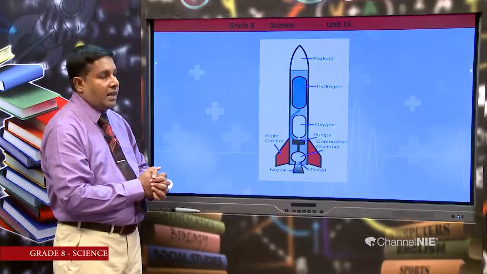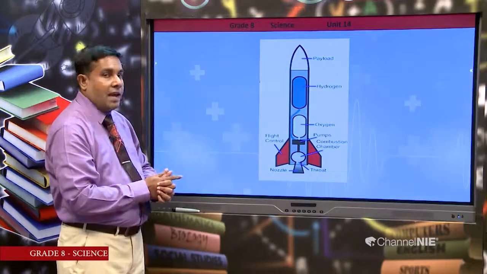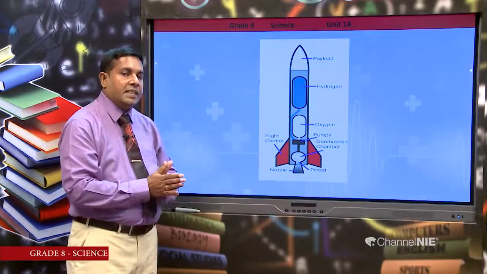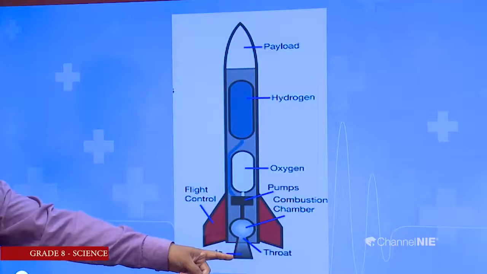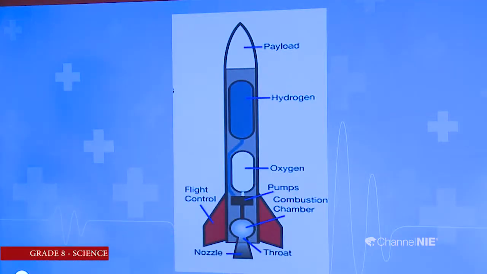Hydrogen they carry inside the rocket, and oxygen, as I mentioned earlier, they use as a supporter of combustion of the fuel. And also the combustion chamber, and here we can see a nozzle. Those are the four major parts of the liquid fuel rocket.